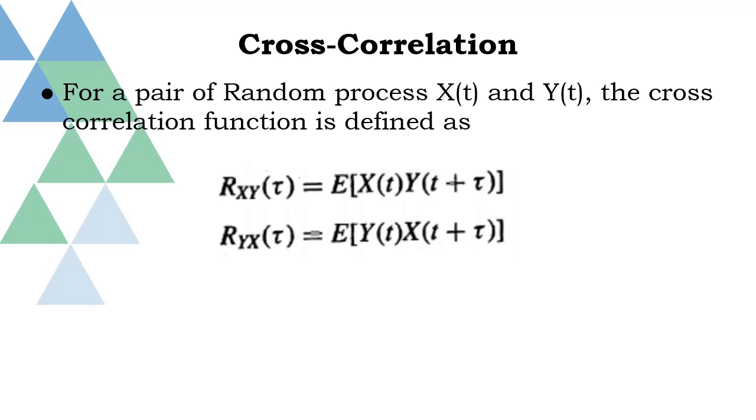In the case of cross correlation, we are considering two random processes, that is x of t and y of t. But in the case of autocorrelation, we are considering x of t and the time delayed version of x of t, that is x of t plus tau.